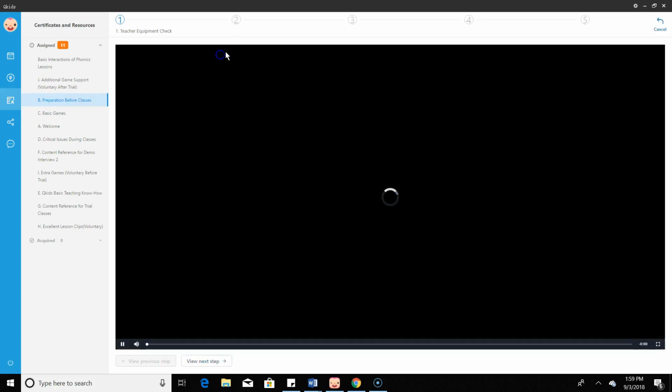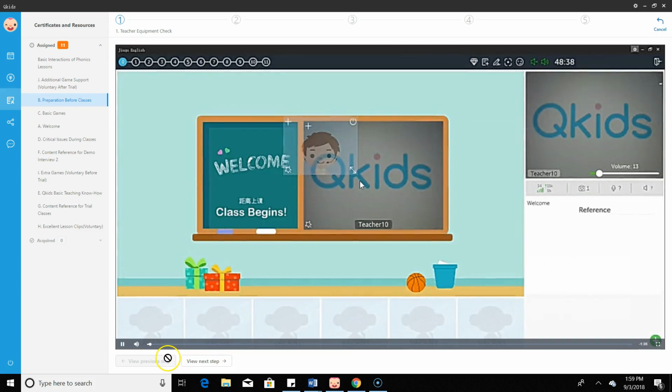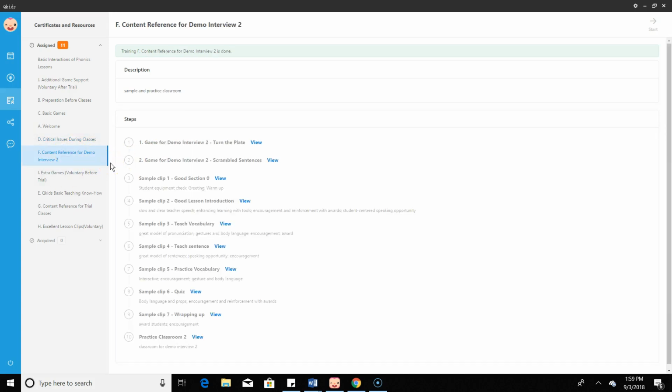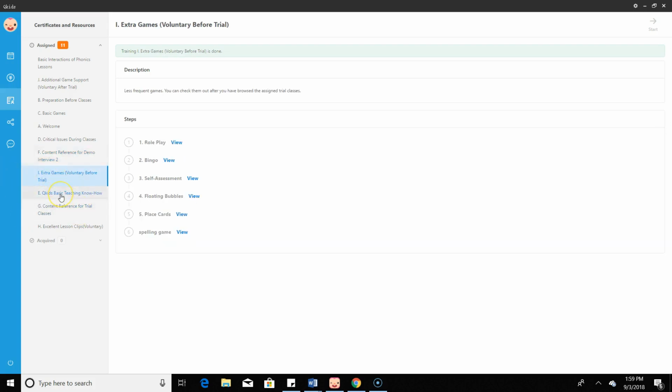They're little slides. I suggest you go over them quite a bit and watch them a few times. Then you have critical issues during class. They want to know that you know how to manage those issues before you call tech staff. And then if you pass, you go to Demo 2, which is the games for Demo 2. They'll ask you to role play. They'll ask you to pretend to be a student, to pretend you're teaching a student, and extra games.